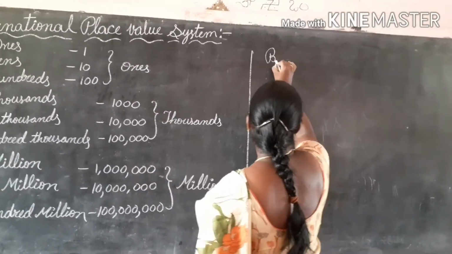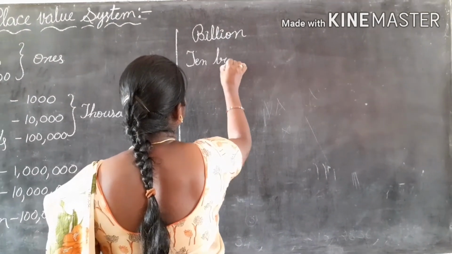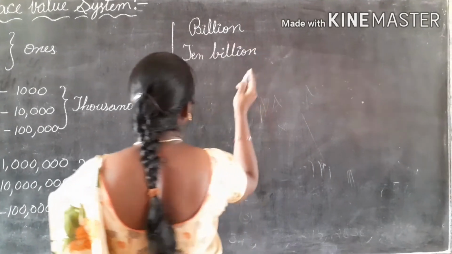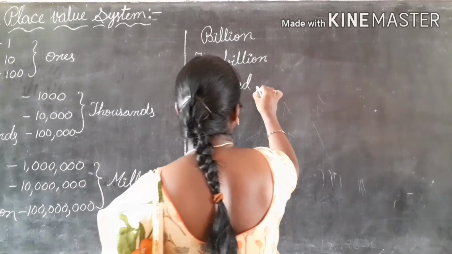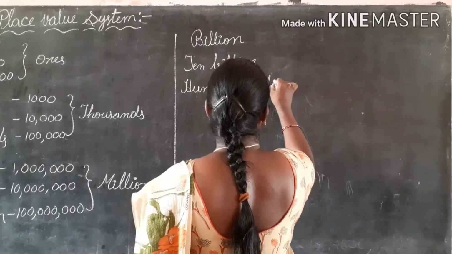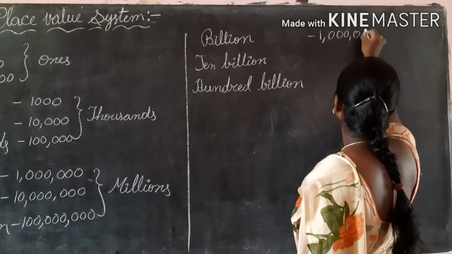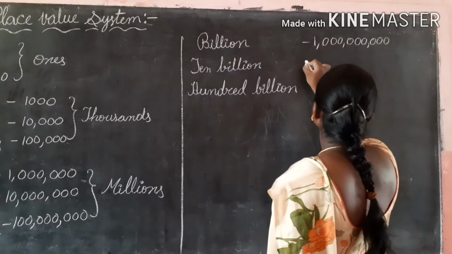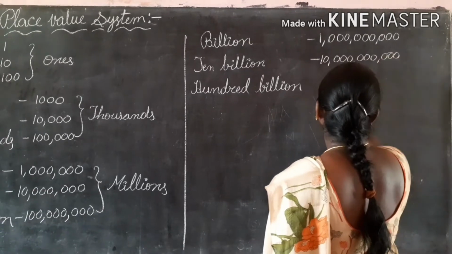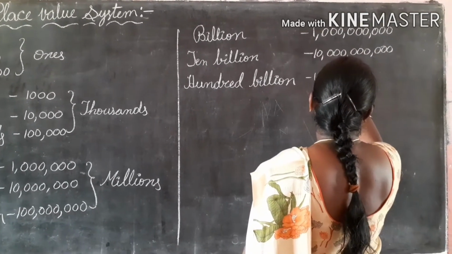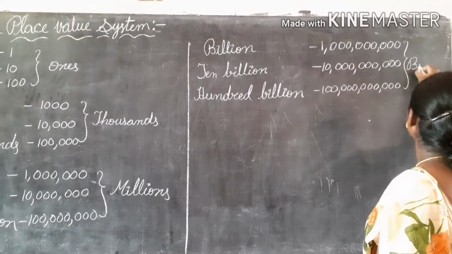Next, billion, 10 billion, 100 billion. For billion, 10 billion, 100 billion. These three are under billions period.